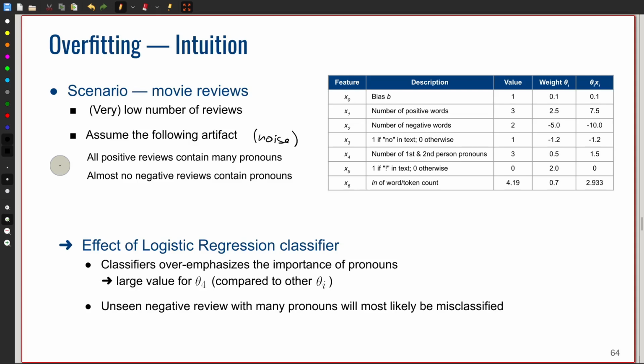So what this means is that if we train a logistic regression classifier on this data set, then our classifier would overemphasize the importance of pronouns.